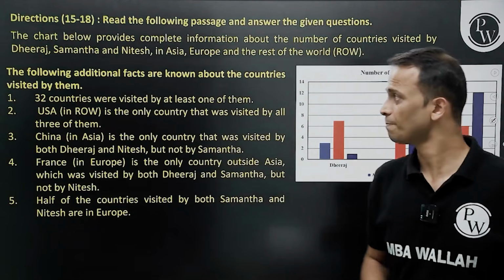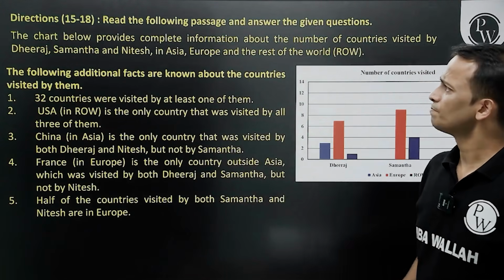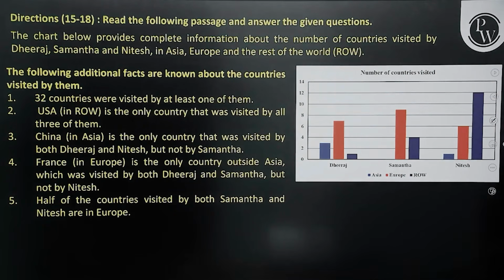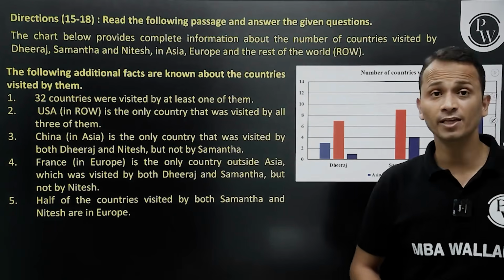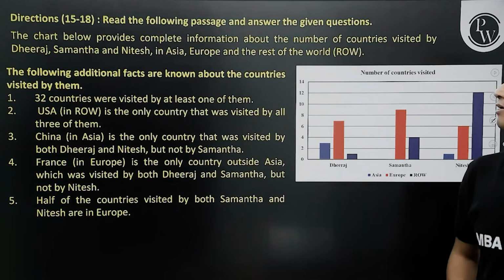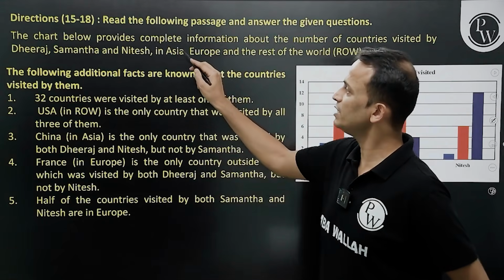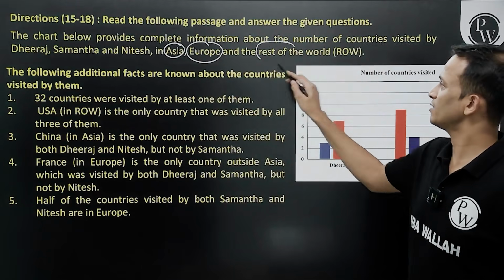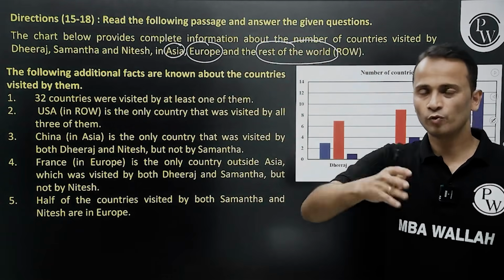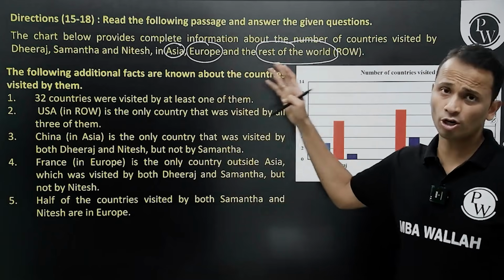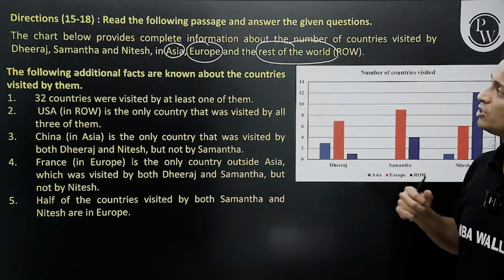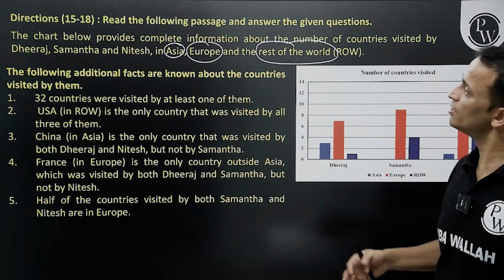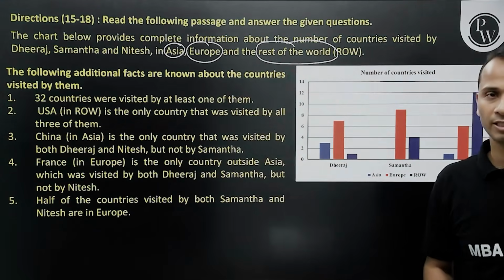All right. Okay. So let's start reading the instructions. Now, the chart below provides complete information about the number of countries visited by Dheeraj, Samantha, Nitesh in Asia, Europe, and rest of the world. So there are some countries in Asia, there are some countries in Europe, and there are some countries in rest of the world. So we have 3 different bifurcations: Asia, Europe, and rest of the world. And Dheeraj, Samantha, and Nitesh, they have visited some countries in these 3 places.